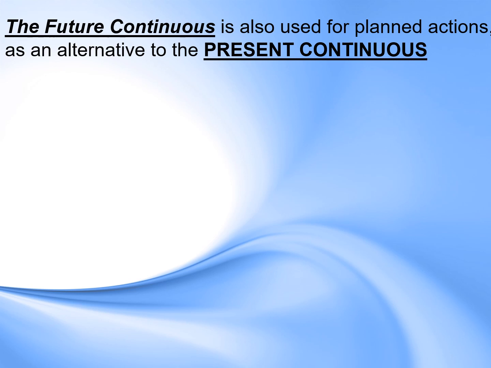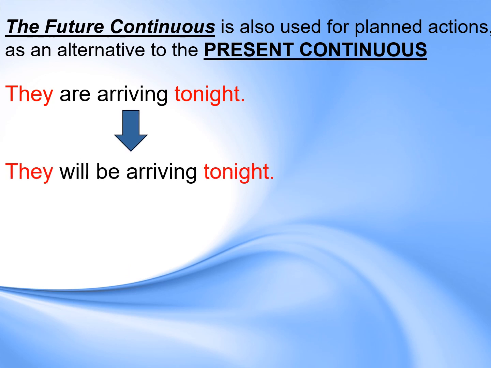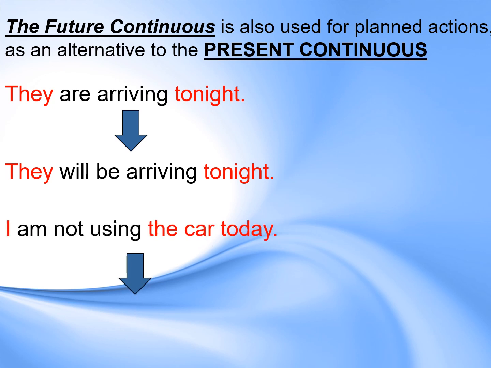The future continuous is also used for planned actions as an alternative to the present continuous. Like, for example, they are arriving tonight. So at this time tonight, they will be arriving. I'm not using the car today. So I can say I won't be using the car today.